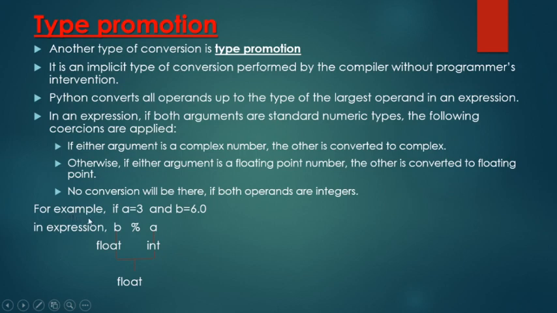Here we have taken one example. Here are two variables a and b. a is an integer value, b is a float value 6.0. We have taken one simple expression, b modulus a. b is a float value, a is an integer value. So when you evaluate this expression, with float and int, float is the largest type, so the result will be converted to float. Clear?